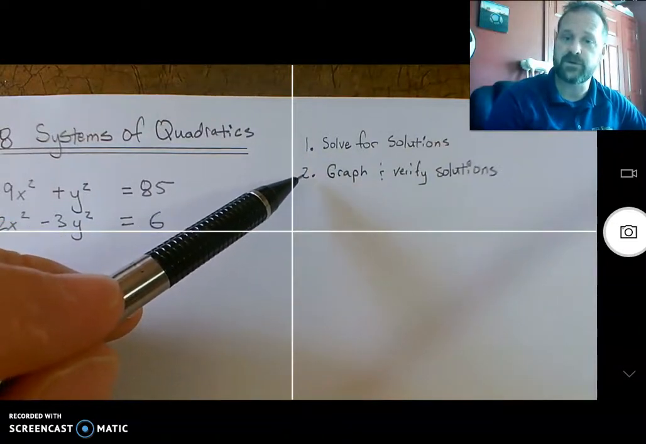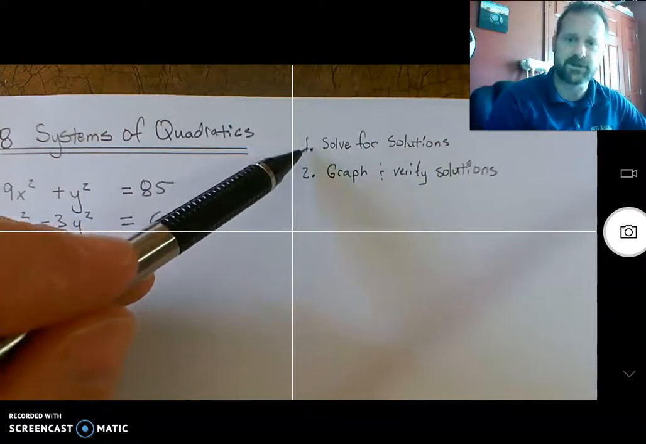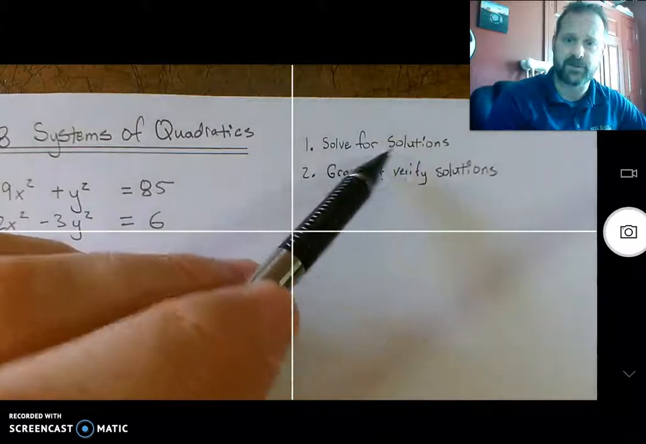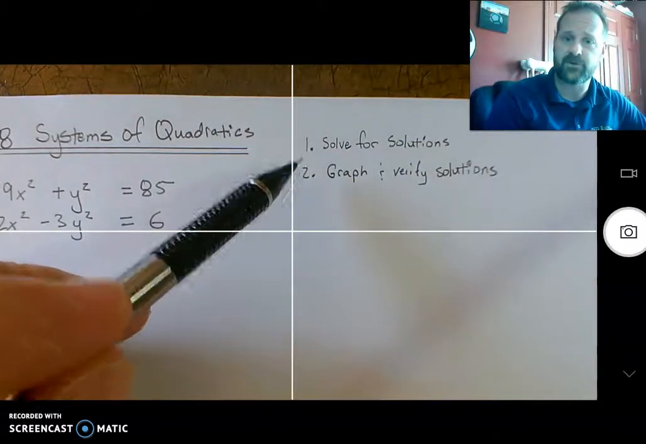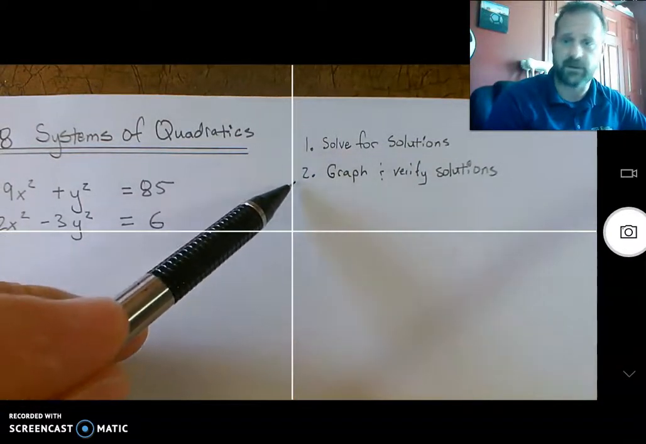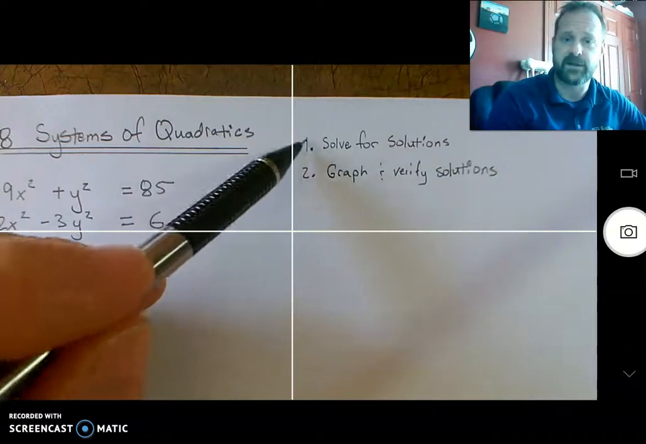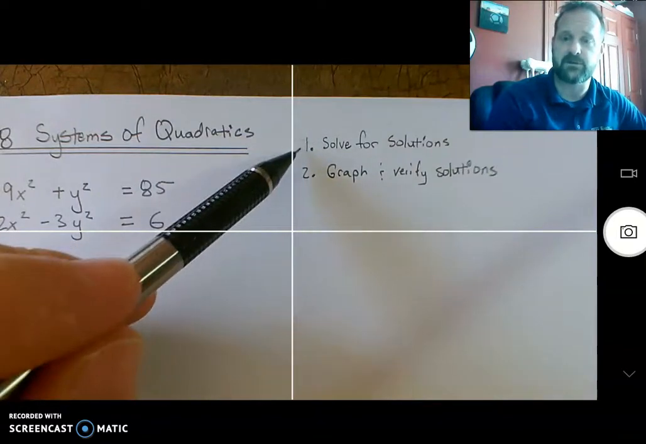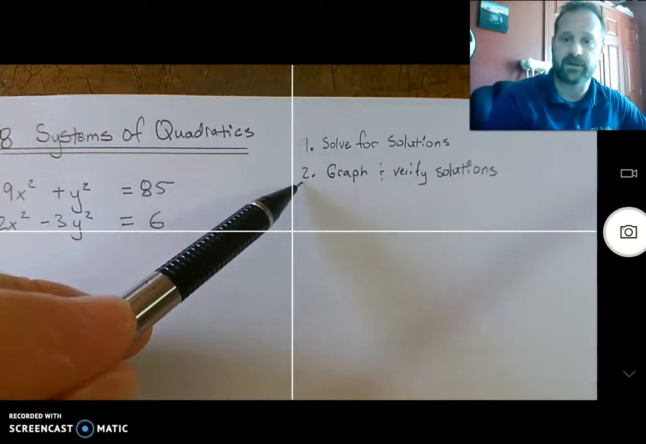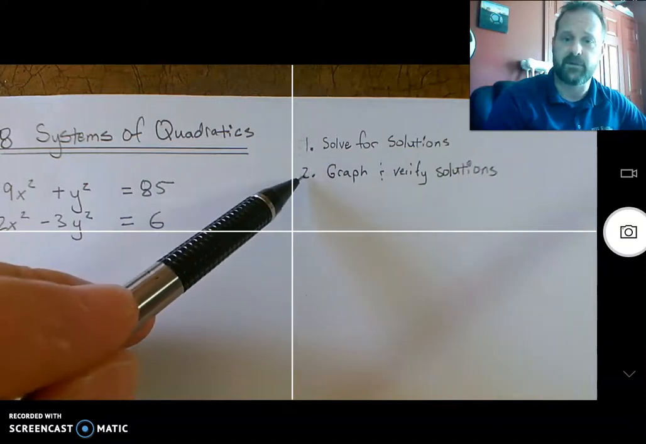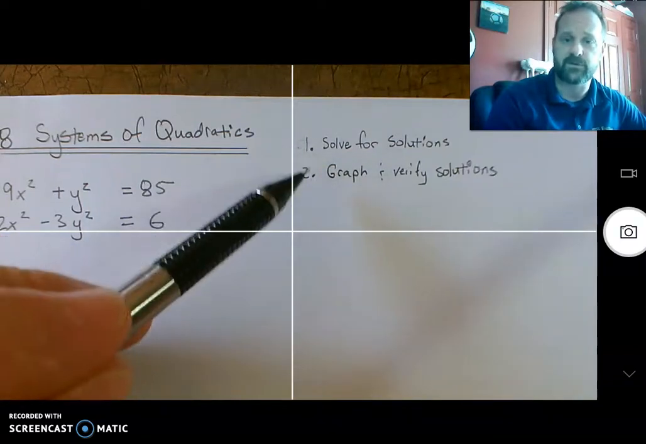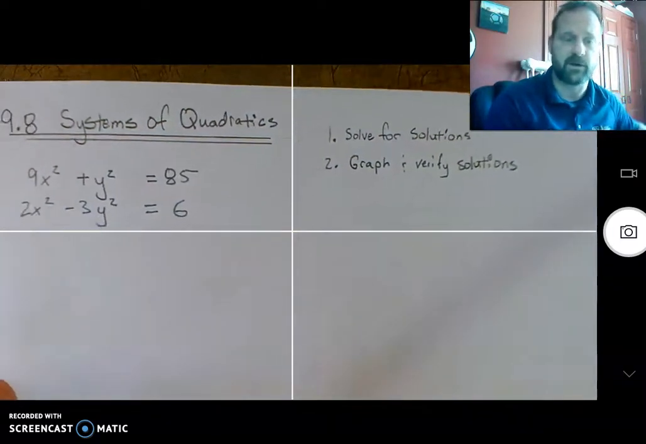You can do this first, graph first, then solve, and then your graph and solution should match. I don't care if you graph first, then solve, or solve and then graph. It doesn't matter. These are buddies. They should work together. They should verify one another. So whether you like to graph first, then solve, and get a rough idea where it's at, or if you want to solve first and then graph, I'm going to go ahead and solve first.